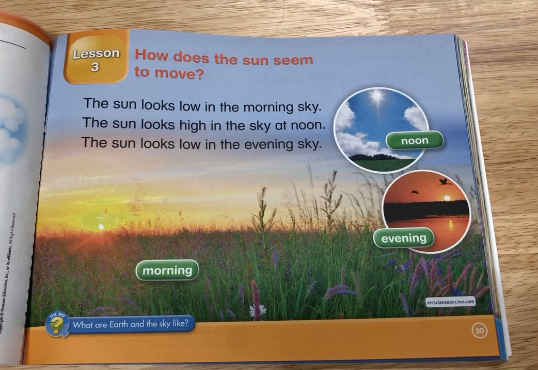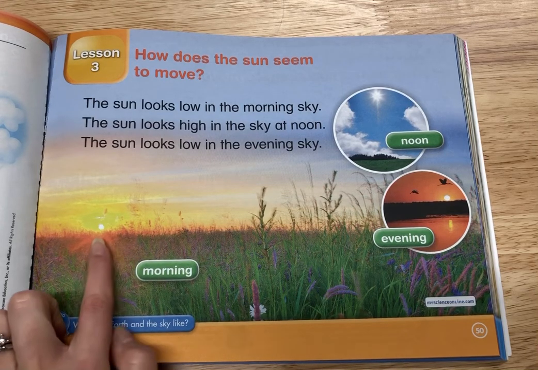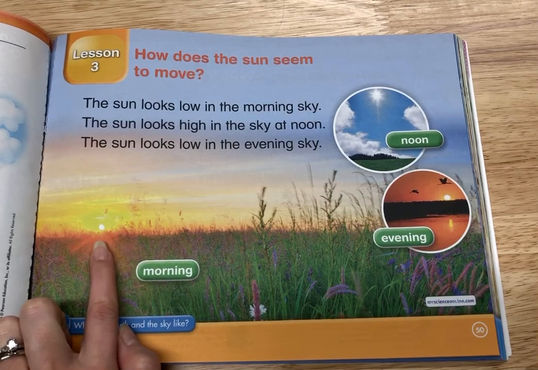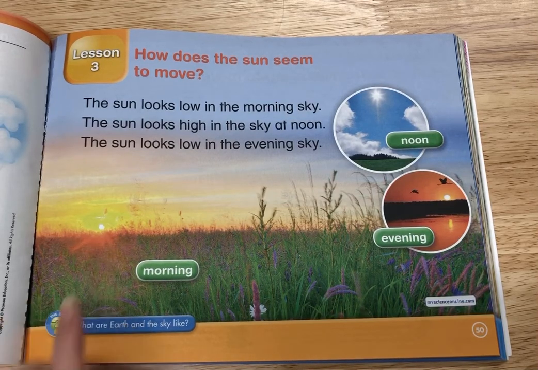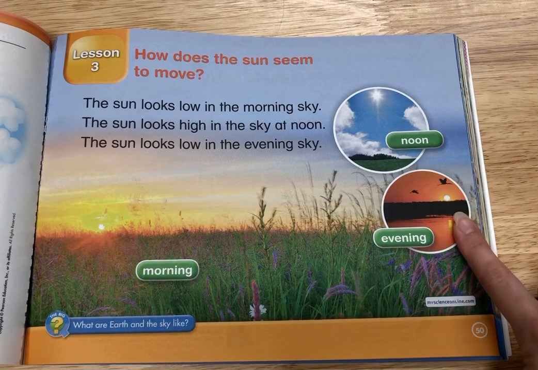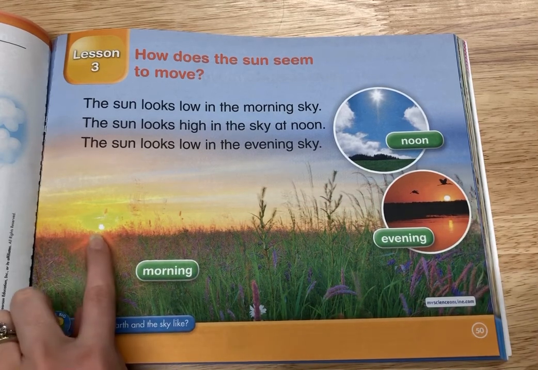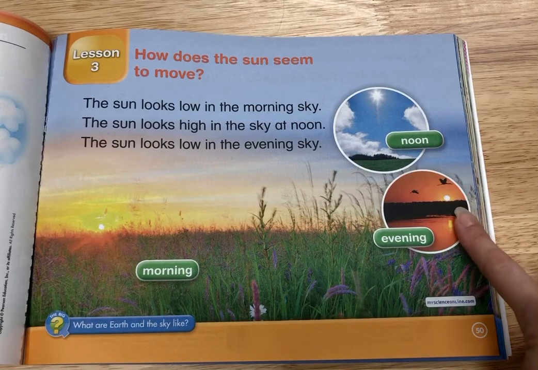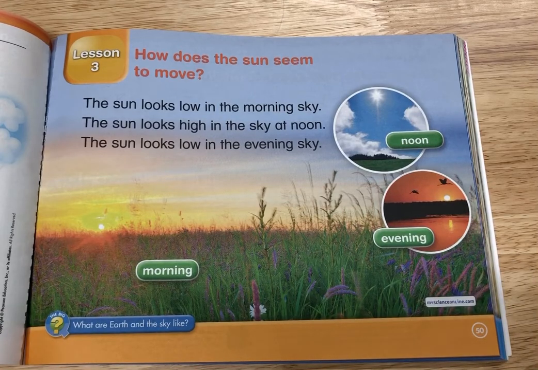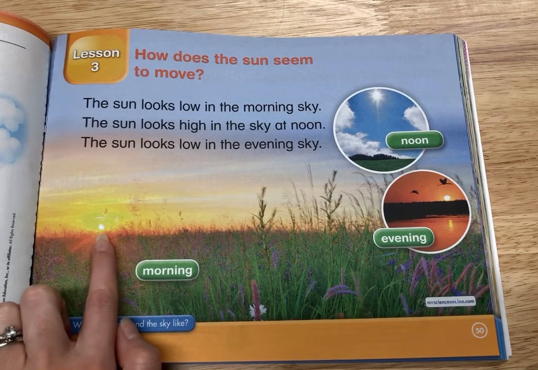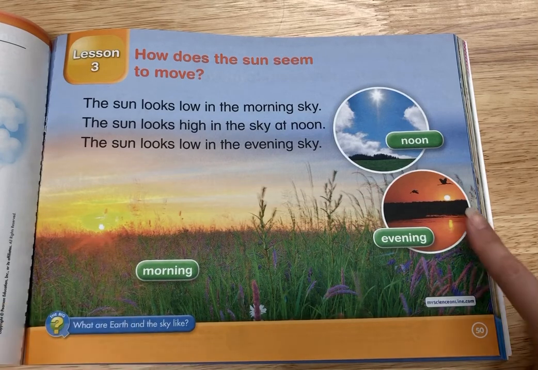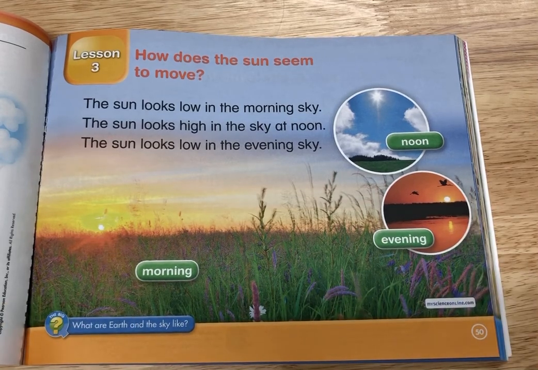How is the way that the sun looks in the early morning, right here, like the way that it looks in the early evening? Okay, so in the early morning it's here, and in the evening it's here. How does it look the same? Well, it's low, right? They're both low in the sky. How is it different though? How is this sun from the early morning different from this sun in the evening?